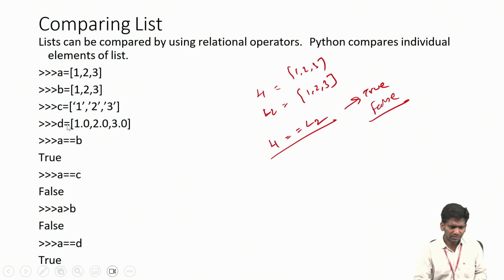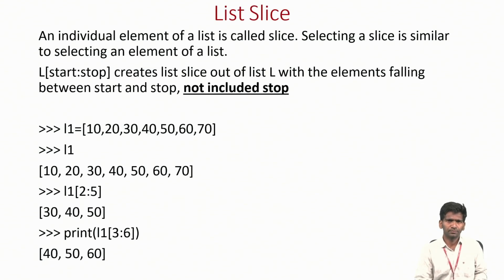You can see here, I have taken A as a variable, B as a variable, C as one more variable, and declared this list. And I'm comparing the lists. A equal to B means both are the same, that's why it gives true. A equal to C, elements differ. These are declared as strings, these are declared as integers. So that's why it is false. So you can compare lists also.